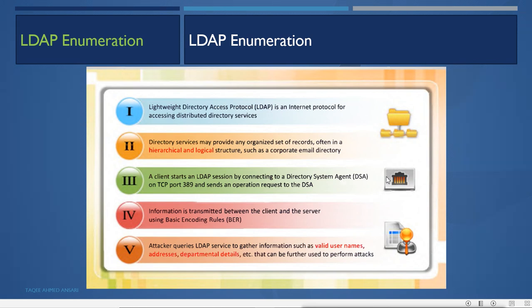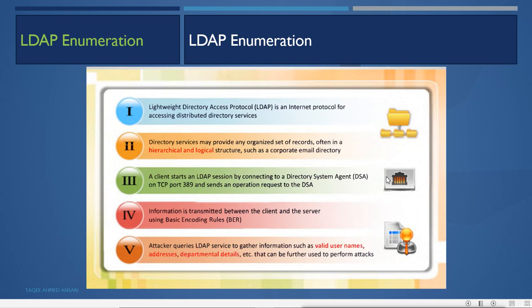Enumeration. Now we'll do LDAP enumeration. Now what is LDAP? LDAP is actually the protocol. It is Lightweight Directory Access Protocol. It is an internet protocol for accessing distributed directory service. Directory service may provide any organized set of records, often in a hierarchical and logical structure, such as a corporate email